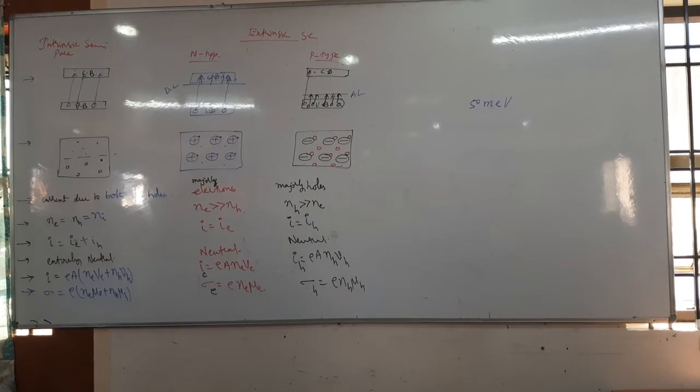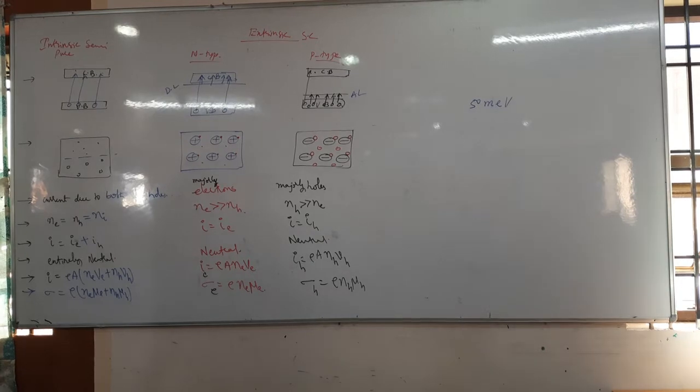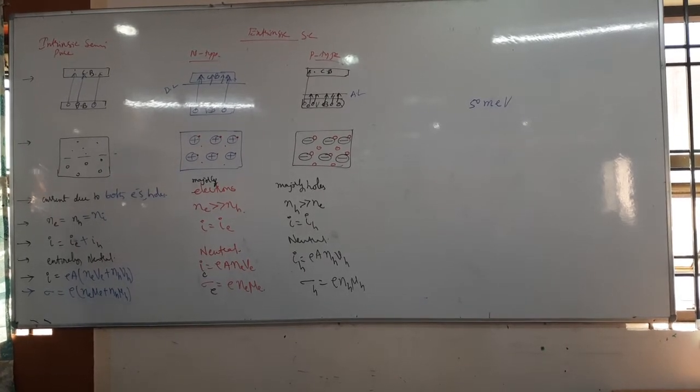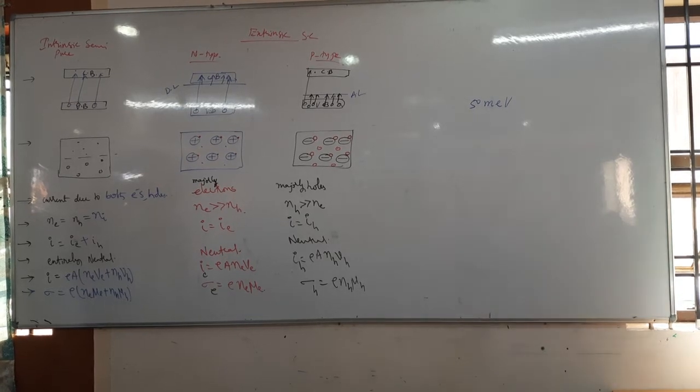Then find the maximum wavelength of light that can create a hole.